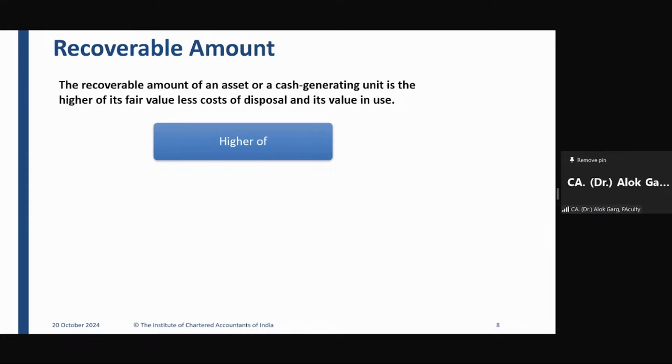I have a flat. I have given that flat on rent. I'm using the asset and I'm getting a future economic benefit by way of rental from that flat. Number two, I want to sell this flat. So I will get the future economic benefit by the proceeds from the sale price of the flat. Okay.